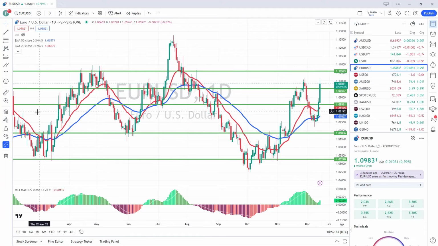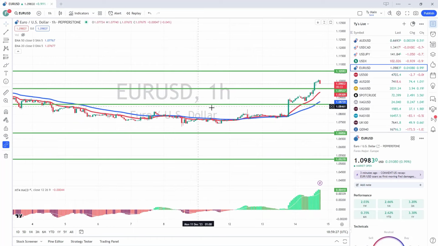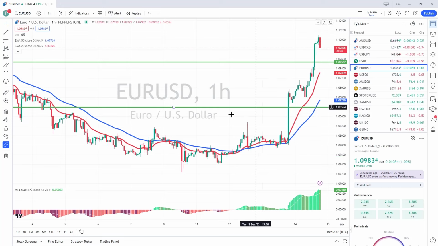Big bounce off. You could have got into that. The way to get into a trade like that, obviously, is to go to the smaller time frames. Once you've done that, you can see, let me just auto correct that. Once you get the series of higher highs and higher lows, you're off. Okay, that's basically what you're looking for there.